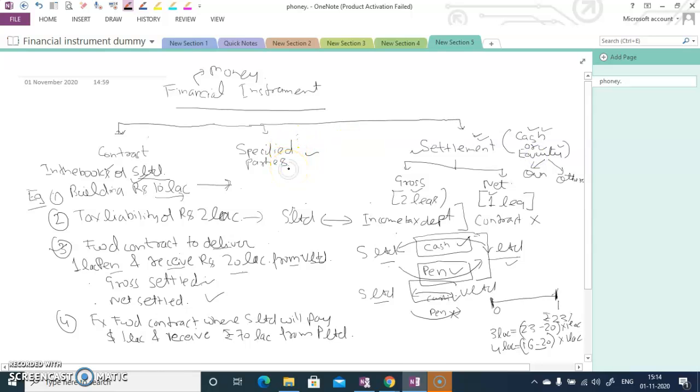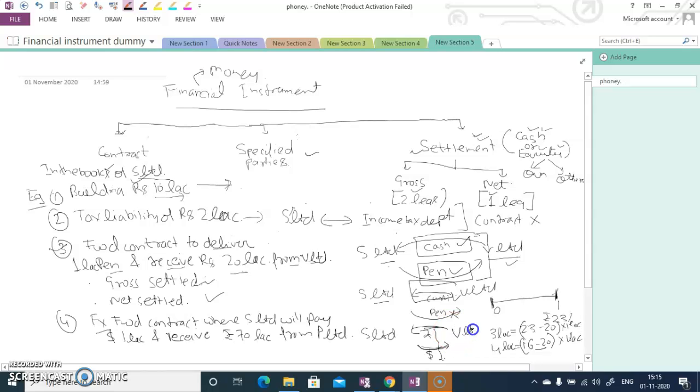Now the second condition is also satisfied because V Limited is a specified party here. The contract, yeah, it's a forward contract. Okay. The fourth, I am taking the example of the FX forward. In the FX forward here, S Limited is receiving rupees and paying in dollars. So both are in the form of money, both are in the form of cash. So it's a gross settlement which is happening, and second thing, each leg is getting settled in cash. So this third condition is satisfied.